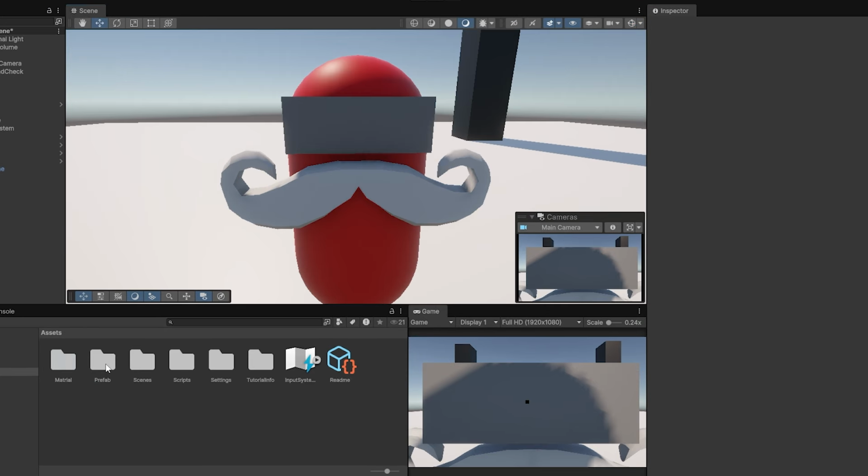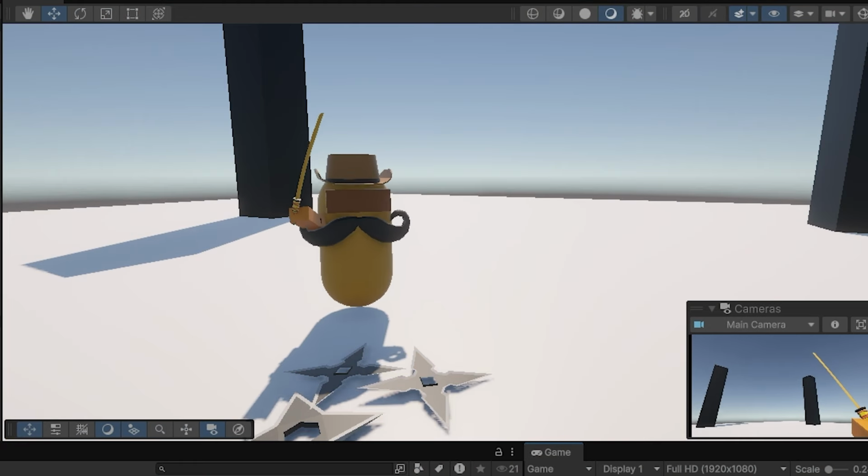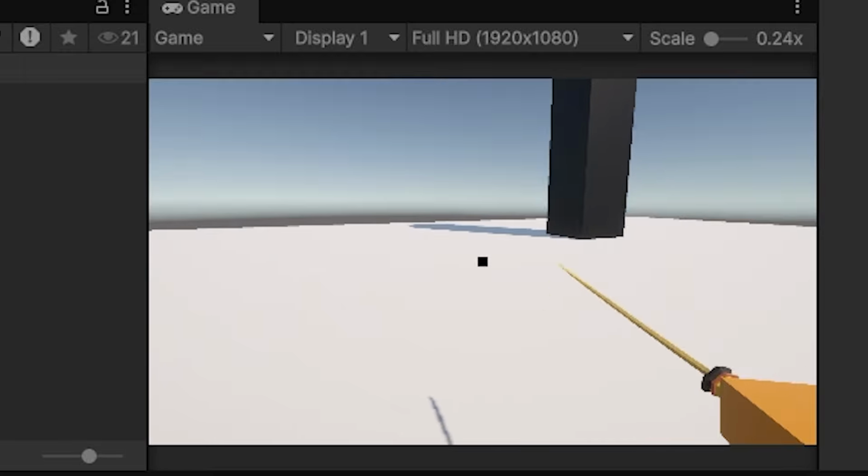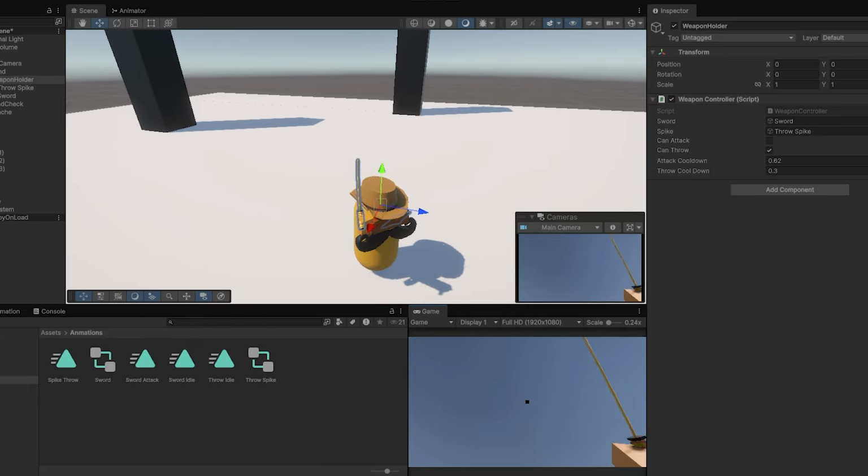Guys, after seeing how the player looked, I decided to make an animation for the sword. So yeah, this is how it turned out, okay? The animation turned out pretty good, but inshallah with time we'll get better.